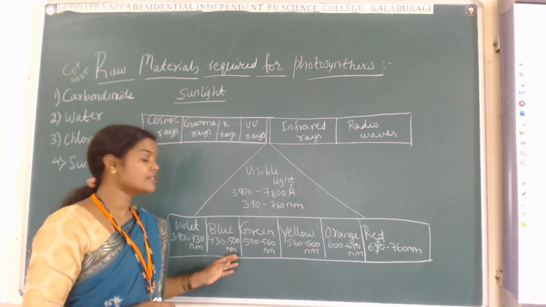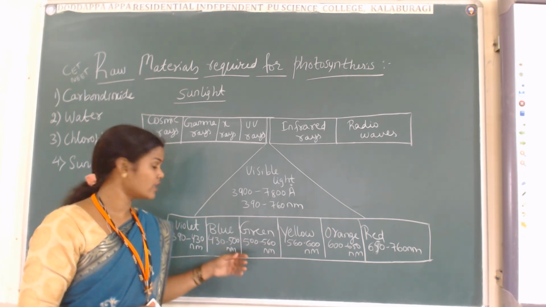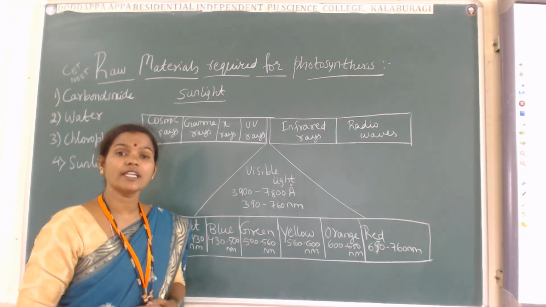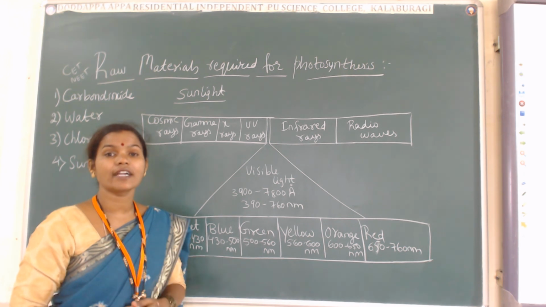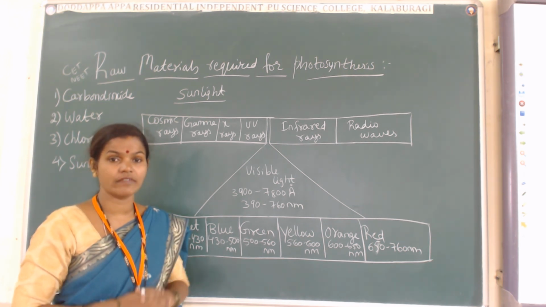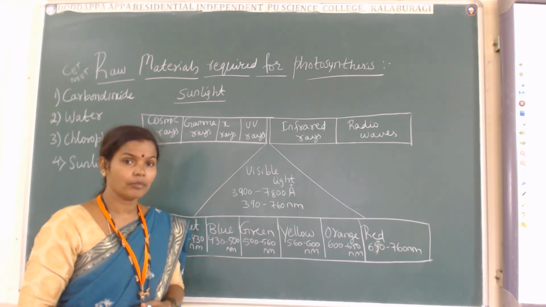So when the light is falling on them, all the chlorophyll pigments are activated. Especially the visible light plays a very important role for the activation of the chlorophyll pigments.